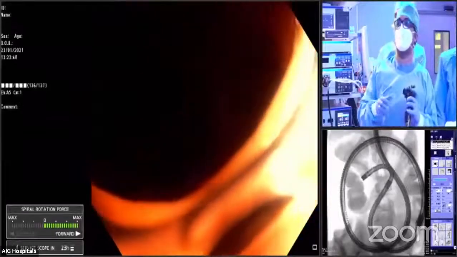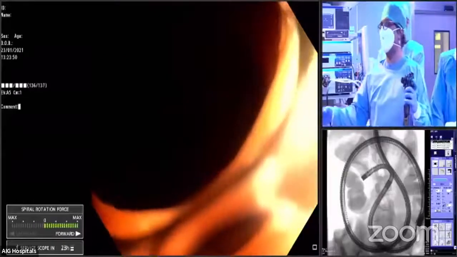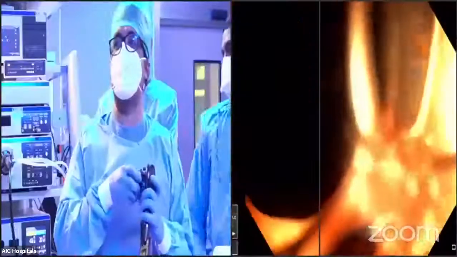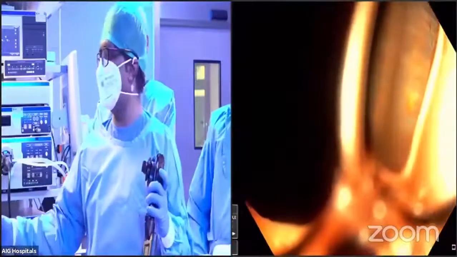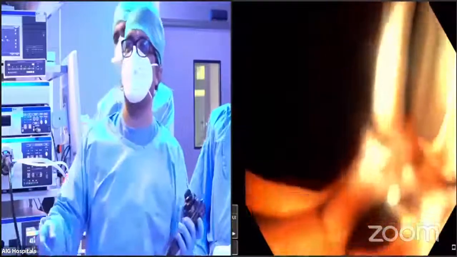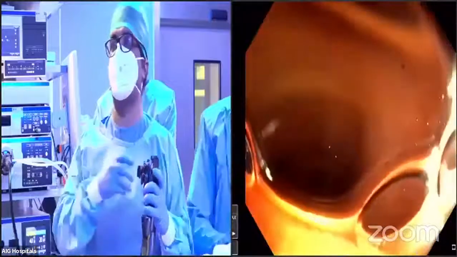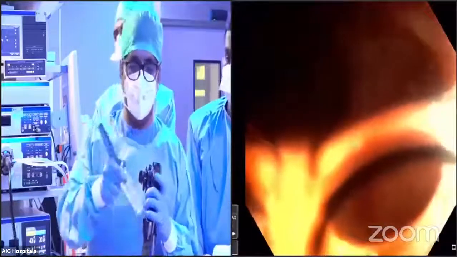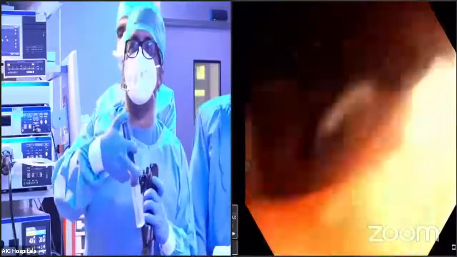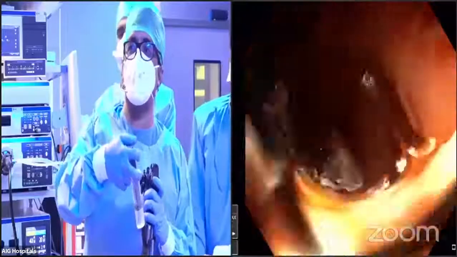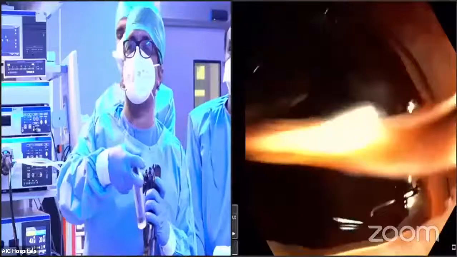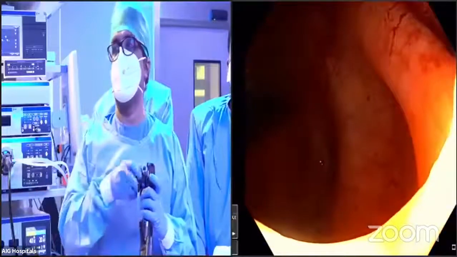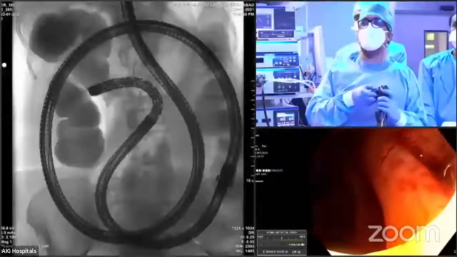So that is the panenteroscopy, which can be achieved by the scope in relatively short time, less than 1 hour, which was unheard of in the era of balloon assisted enteroscopy, where it would take around 2-3 hours to reach there. And you can see now that I am injecting the contrast into the cecum. You can see that it is in the capacious cecum. Screen picture. So that is the cecum.